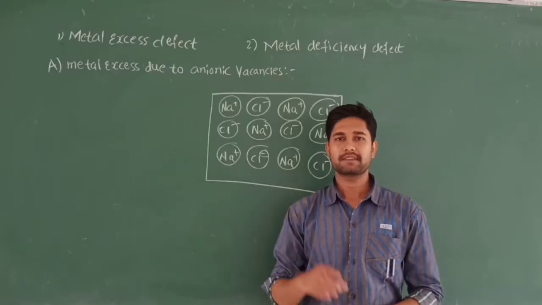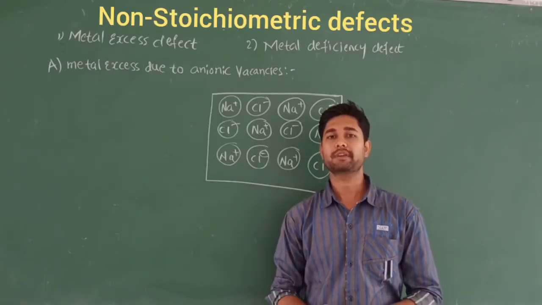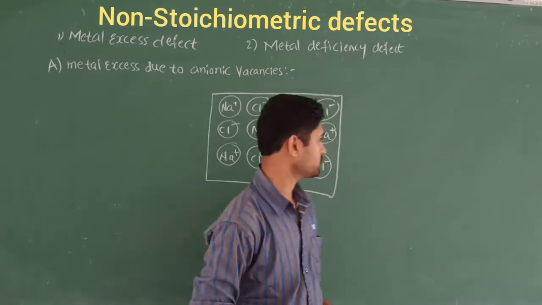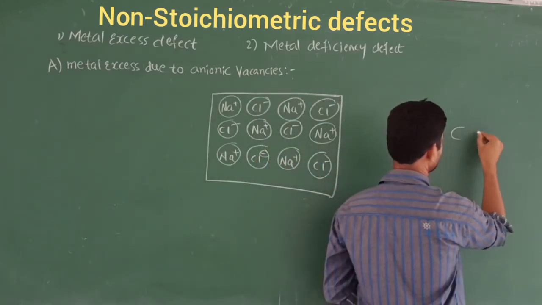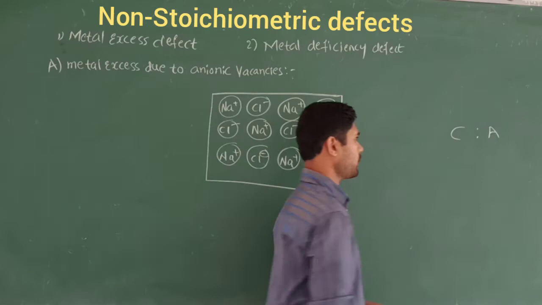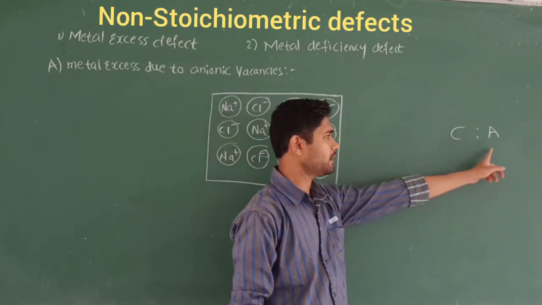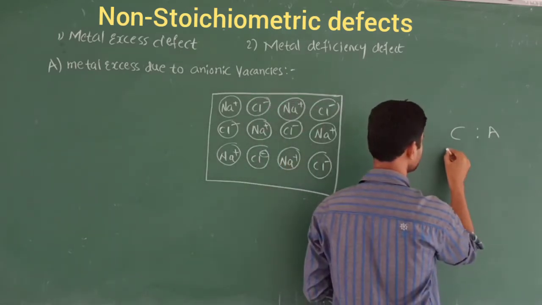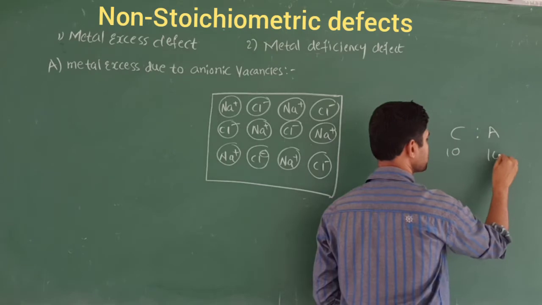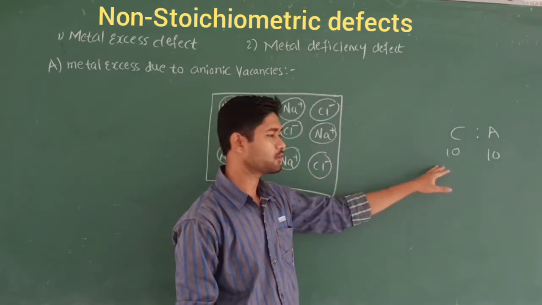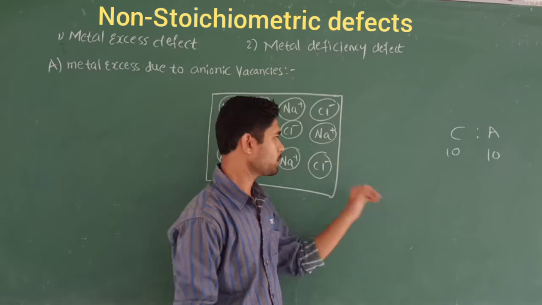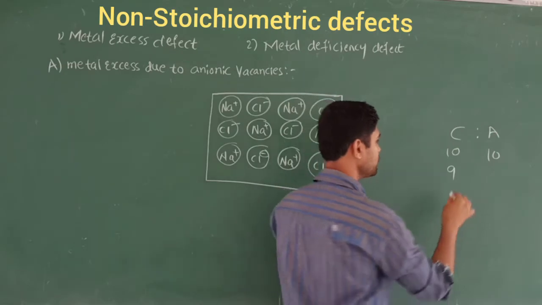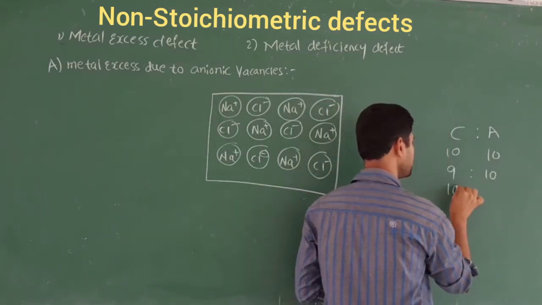Let us discuss the second one, that is called non-stoichiometric defects. So here in non-stoichiometric defects, I take a simple example. Write a simple explanation. Now I am going to take the ratio of cations and anions. C stands for cation, A stands for anion. If I take this number around, this is 10 cations and 10 anions. So now this ratio we are going to call the stoichiometric ratio. Suppose I decrease this number, right? This is 9 and this is 10, or this may be 10 and this may be 9.